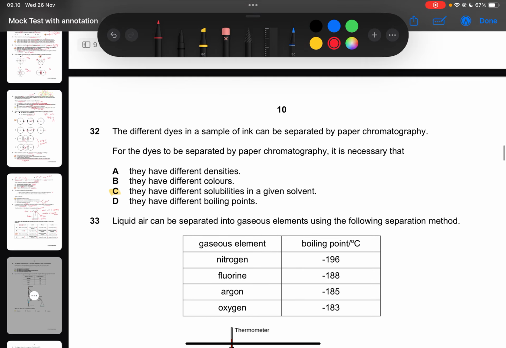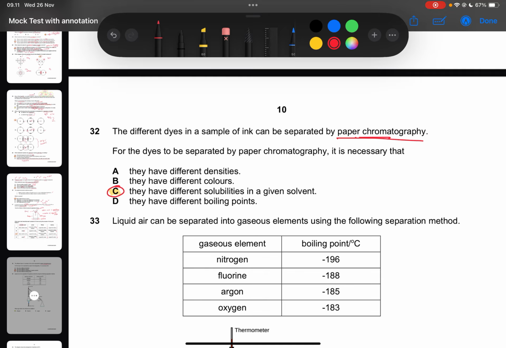Next, question number 32. The different dyes in a sample of ink can be separated by paper chromatography. For the dyes to be separated by paper chromatography, what is the property that they need to have? Do they need to have a different density? Do they need to have a different color? Or do they need to have different solubilities in the given solvent? Or do they need to have a different boiling point? Okay, so we all know that the answer is letter C.